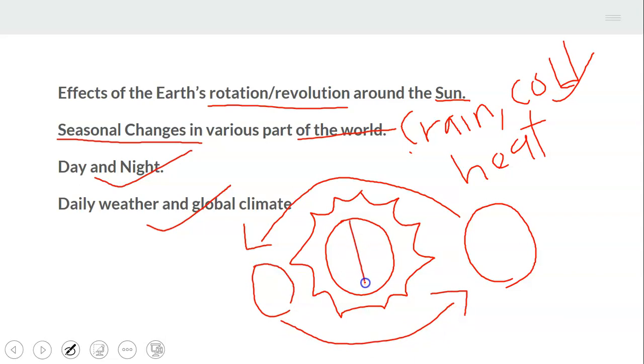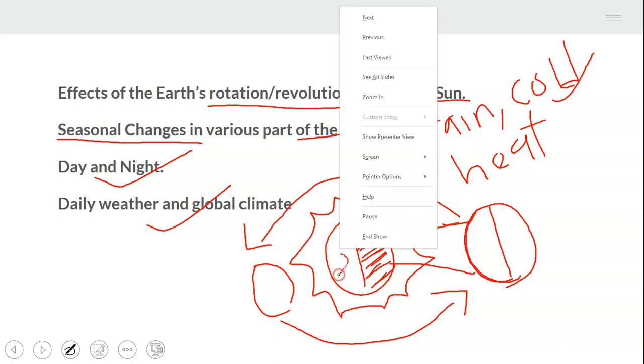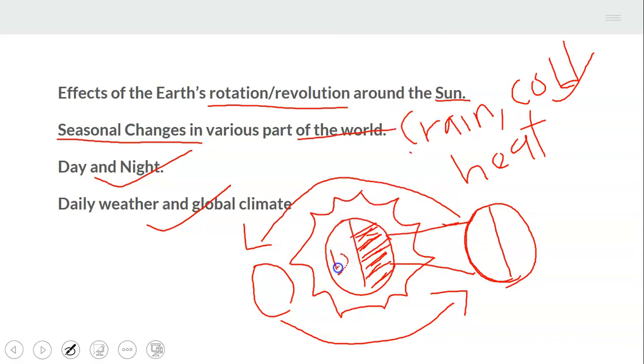Quick one though, boys. Let's look at this quickly. Let's say this part is facing towards this side. So people that are here experience night. This is the sun, and this side is bright. Mr. Sun is static.